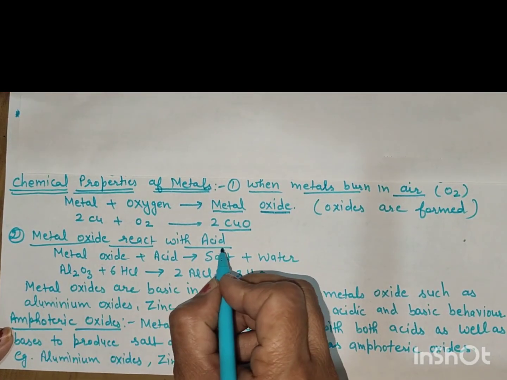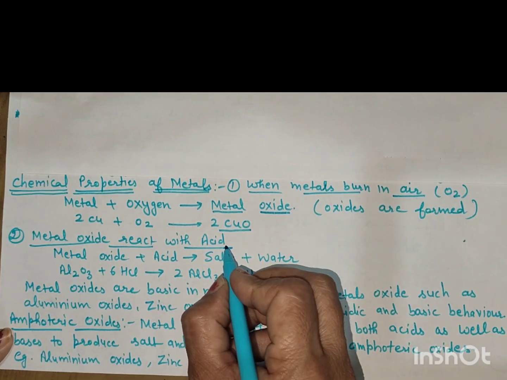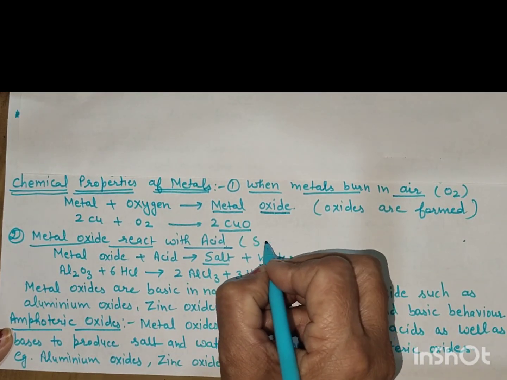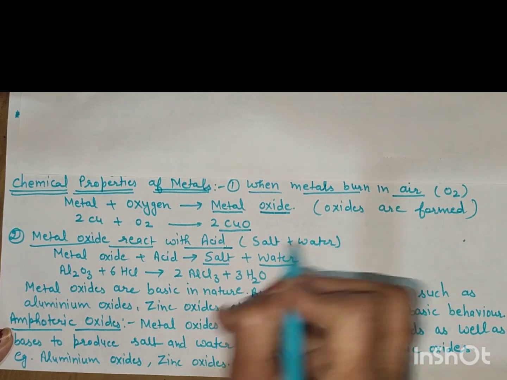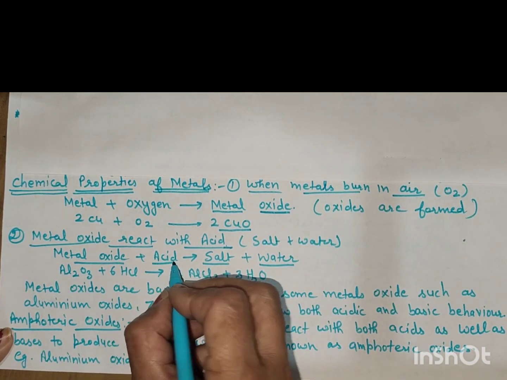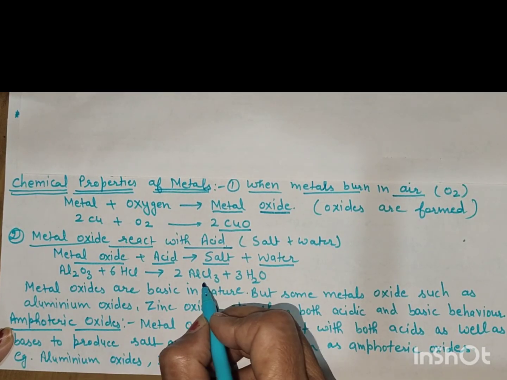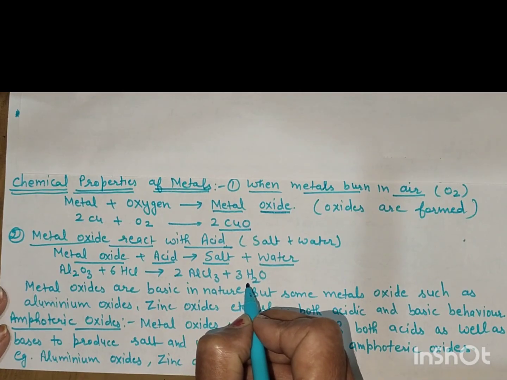Metal oxides react with the acid. What happens when the metal oxide reacts with acid? Then salt and water are formed. Salt and water are formed when metal oxide reacts with the acid. Al2O3 plus 6HCl is equal to 2AlCl3 plus 3H2O.